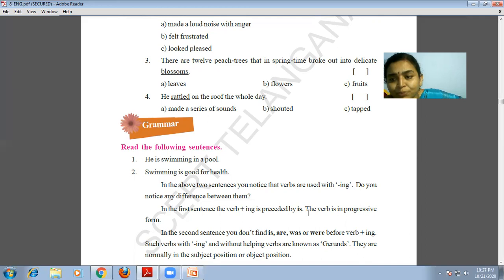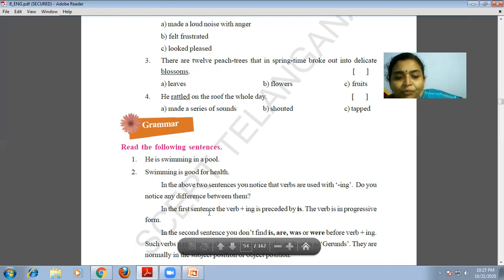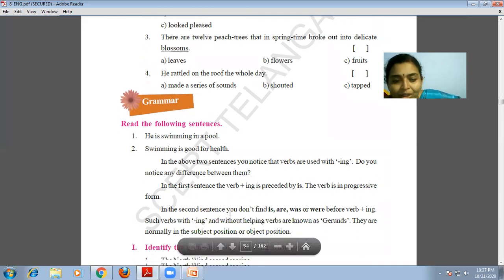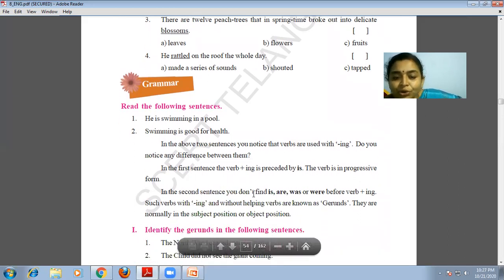If the subject is plural, we use plural helping verbs; if singular, singular helping verbs. The verb is in progressive form, meaning the ing form. In the second sentence, you don't find is, are, was, were before the verb plus ing. Why? Verbs with ing form and without helping verbs are known as gerunds.